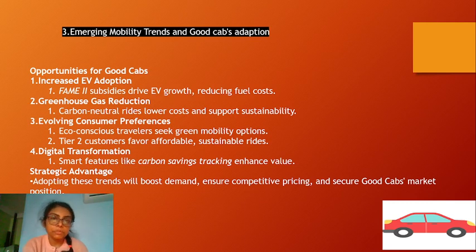Next, what are the emerging mobility trends for Goodcabs adoption? There is an increase in electric vehicle adoption and greenhouse gas reduction, like carbon neutral rides, and eco-conscious travelers seek more mobility options. This is evolving consumer preferences, and digital transformation, like tracking carbon savings, will enhance the value. This implementation can be taken up from the Goodcabs side. It will definitely help with competitive pricing, put Goodcabs in a good market position, and people might choose Goodcabs more compared to other cab services.